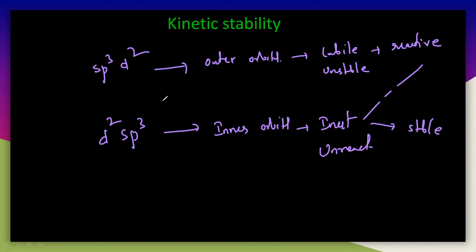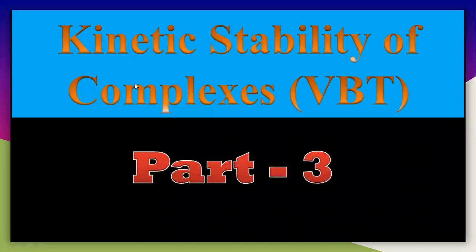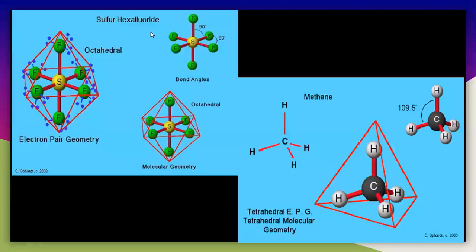So let us see sp3d2 and d2sp3 with one particular example so that you can easily understand this. I will show you these two diagrams once again.